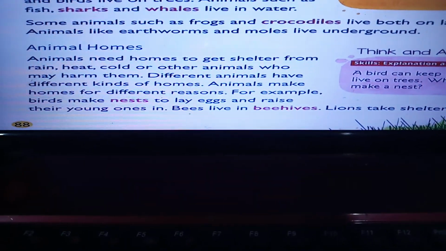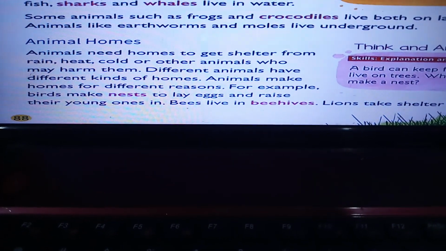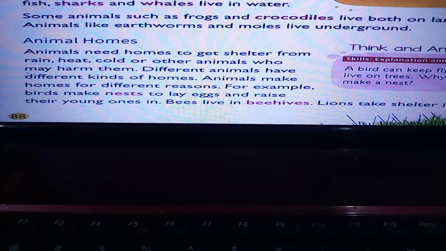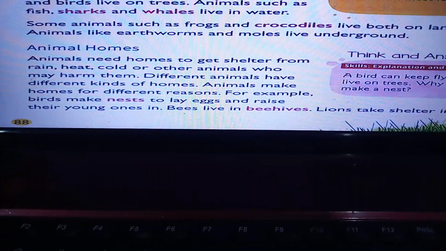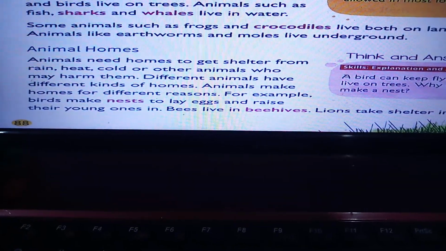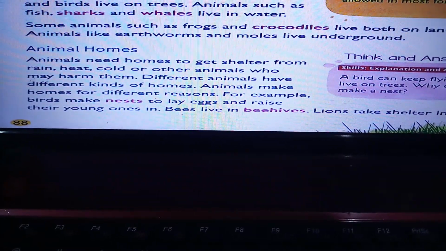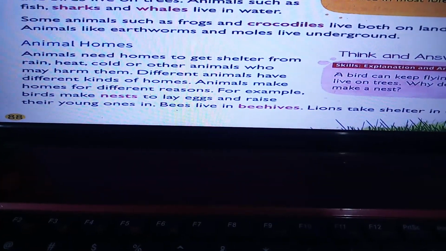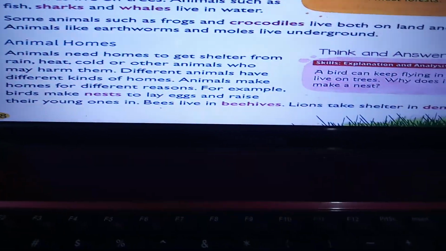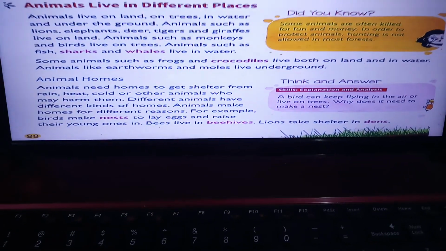Animals' homes. Animals need homes to get shelter from rain, heat, cold or other animals who may harm them. Different animals have different kinds of homes. Animals make homes for different reasons. For example, birds make nests to lay their eggs and raise their young ones in it. Bees live in beehives. Lions take shelter in dens.